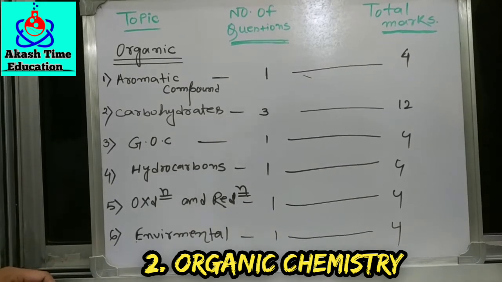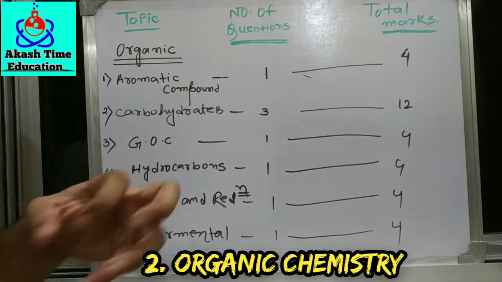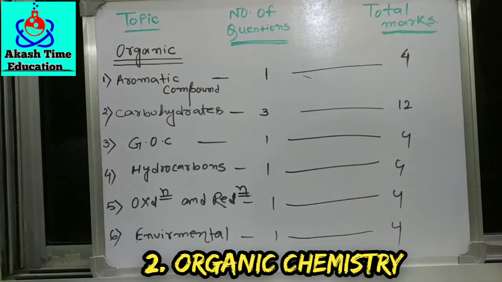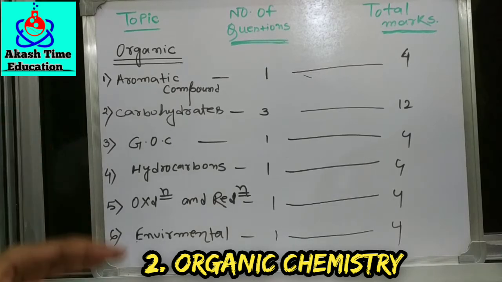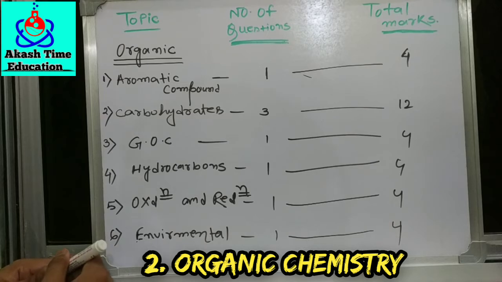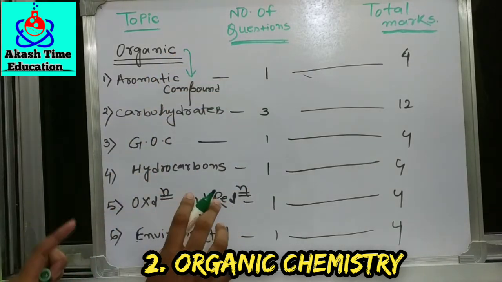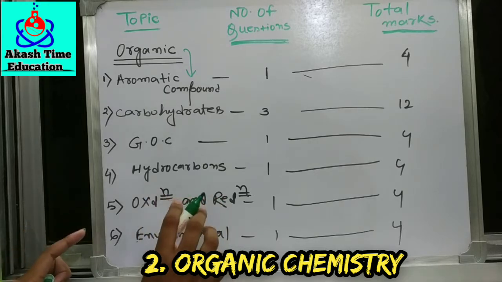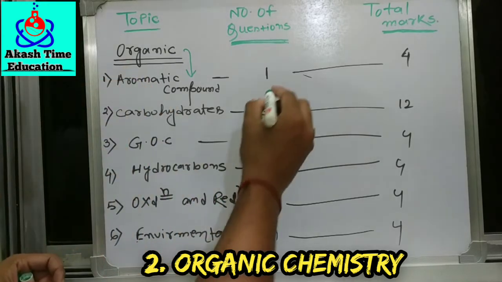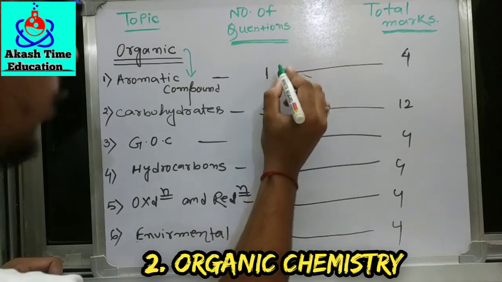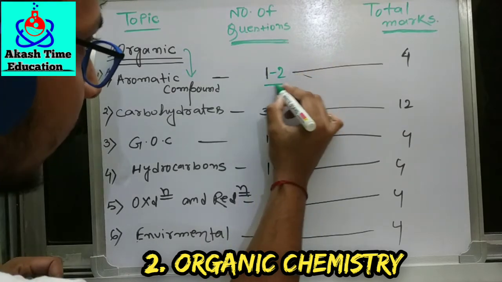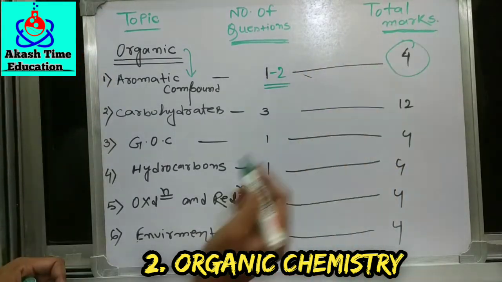In organic number division, I will tell you what the important topics are under organic chemistry. For organic chemistry in 11th and 12th, you prepare by looking over those topics. You have to see the total number division. In organic chemistry the first one is aromatic compounds. This is a basic chapter, and from this chapter you must get 1 to 2 questions, which is 4 marks.